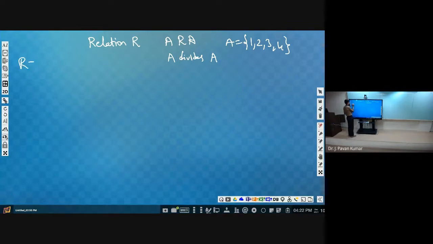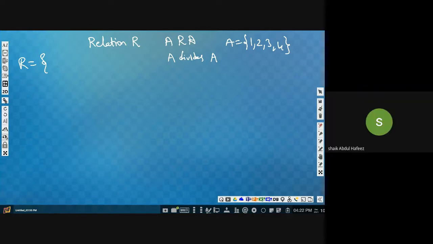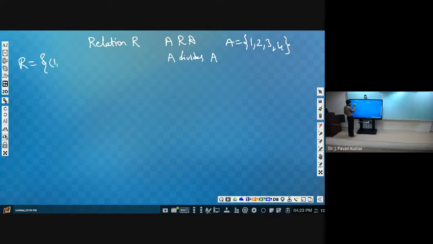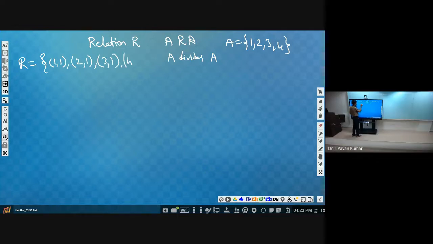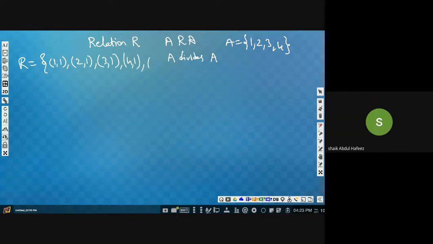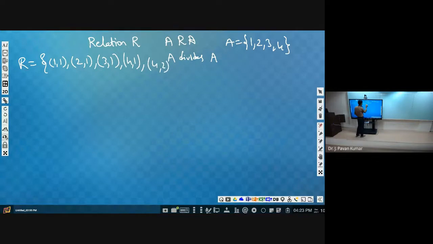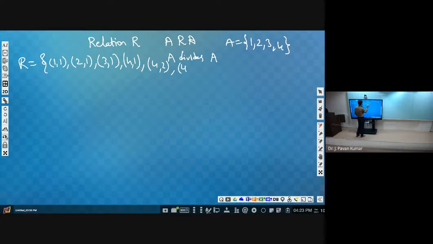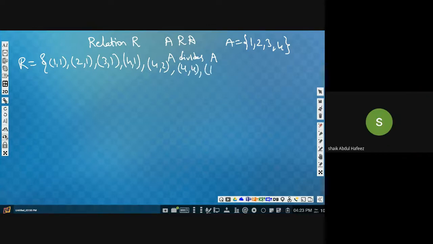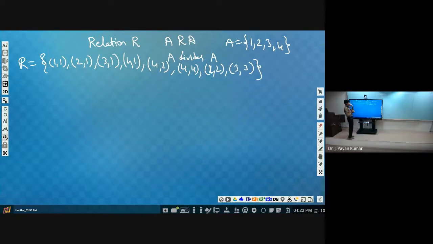R is equal to (1,1), (1,2), (1,3), (1,4), (2,2), (2,4), (3,3), (4,4). Okay, this is the relation.